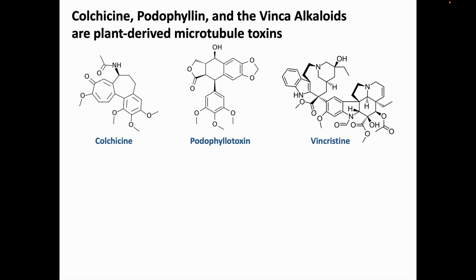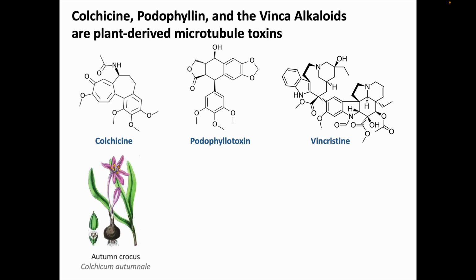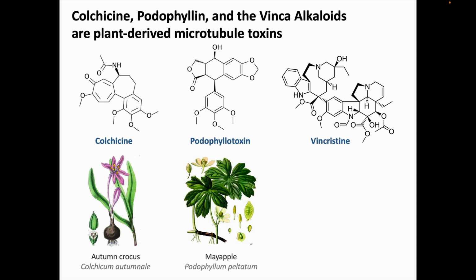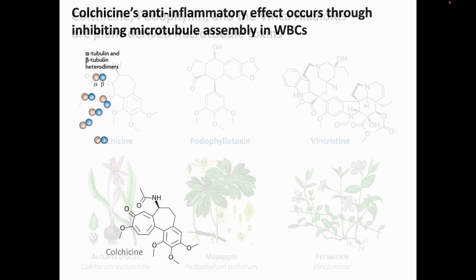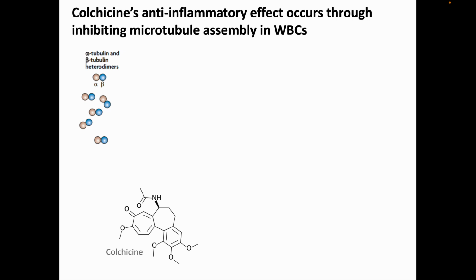The common factor among the agents named in this chapter is that they are all plant-derived inhibitors of normal microtubular function. Colchicine is derived from the autumn crocus, Colchicum autumnale. Podophyllin and related compounds come from the mayapple, Podophyllum peltatum, and the Vinca alkaloids come from the periwinkle plant, Vinca minor. But we're going to be focusing on colchicine.